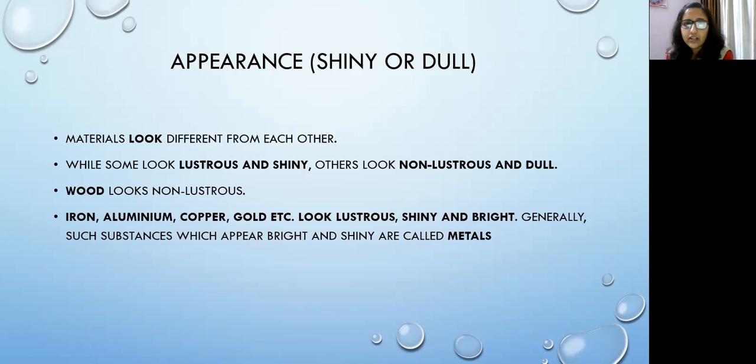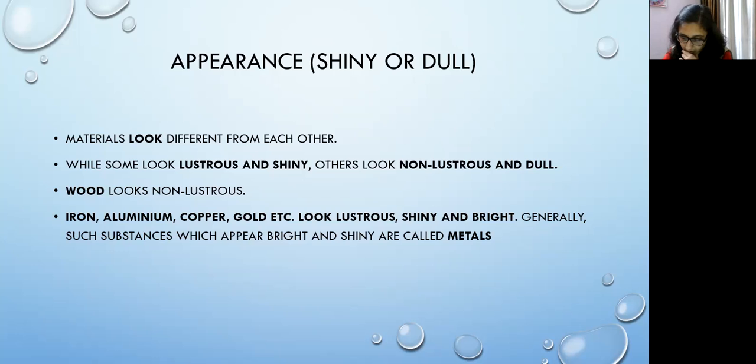That is why we can keep them in one group. And wood, cotton, chalk, plastic, rubber, paper, these all have a dull appearance, their appearance is not shiny. So we can keep them in a separate group.